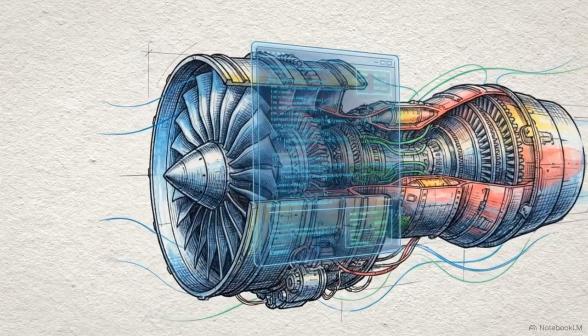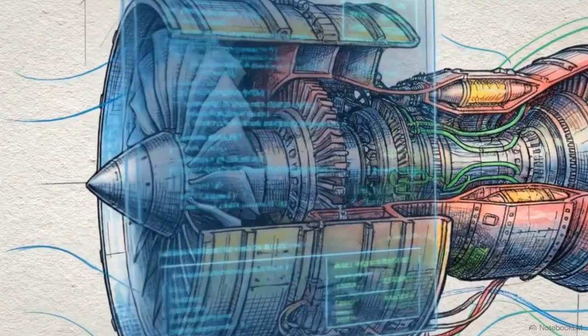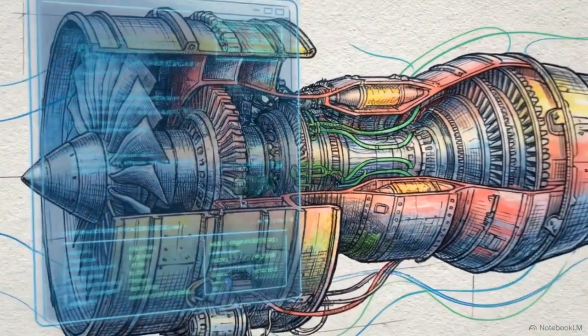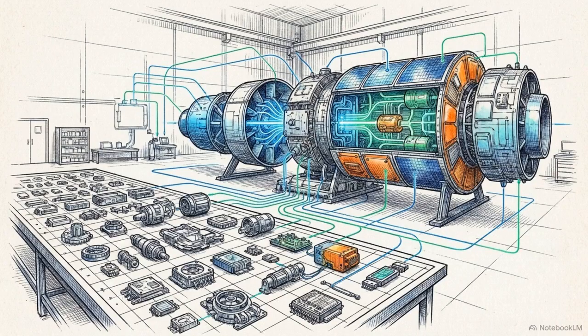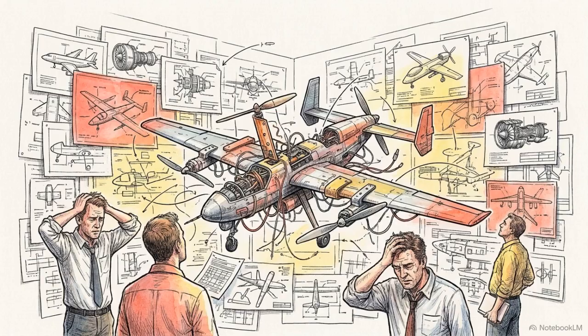Look at any modern machine, a spacecraft, autonomous vehicle, or next-generation jet engine. They are massive, interconnected webs of hardware, software, data, and human interfaces. This technical evolution has reached a point where a single system now encompasses millions of distinct components, creating a level of complexity that is difficult for any one human to fully visualize.